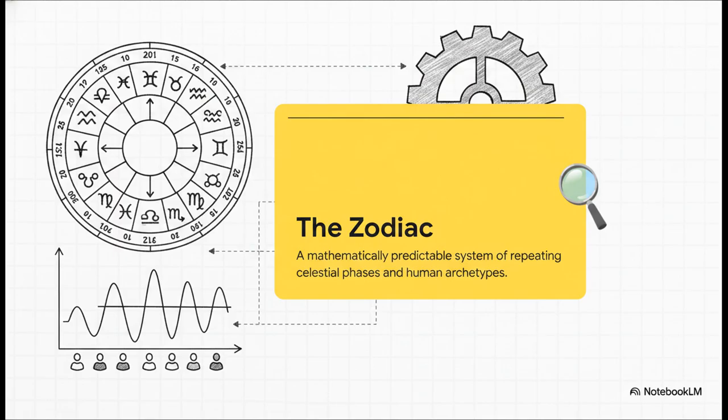And finally, the zodiac. But hold on. For this engine, we are entirely stripping away the whole daily horoscope aspect and focusing strictly on the math. The zodiac acts as a mathematically predictable system of repeating celestial phases and human behavioral archetypes. It provides the system with cyclical variance, essentially the repeating y-axis of celestial data.